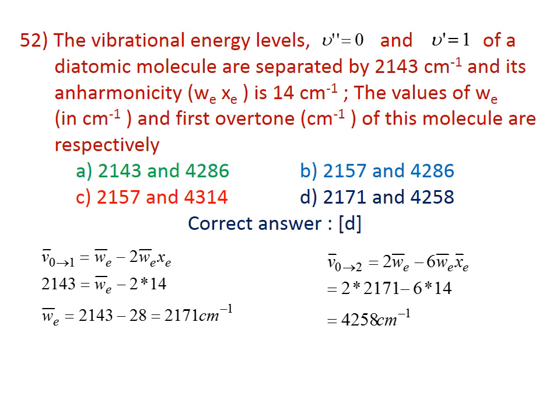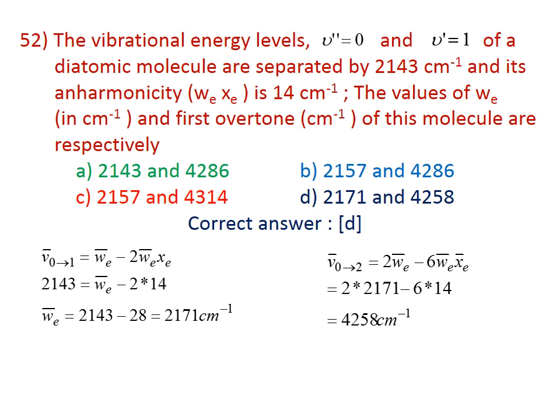From nu 0 to 1, the frequency equals omega_e minus 2 omega_e x_e. For the first transition, the vibrational frequency is 2143, which equals omega_e minus 2 into 14, so omega_e will be equal to 2171 cm^-1.